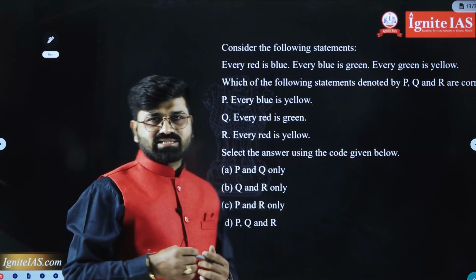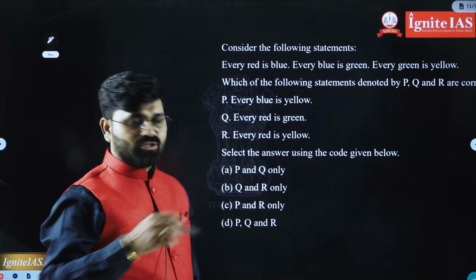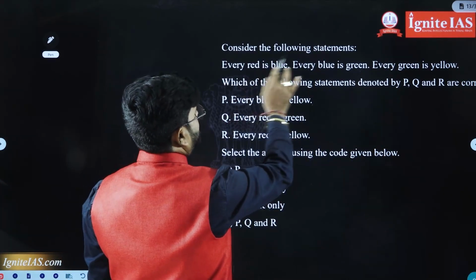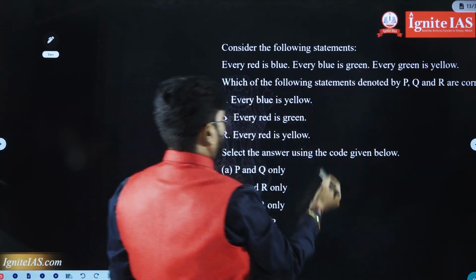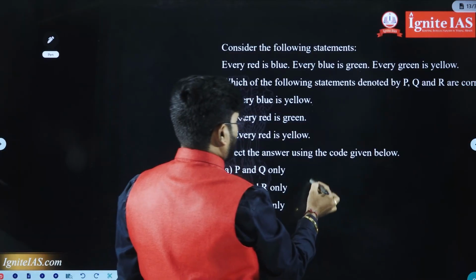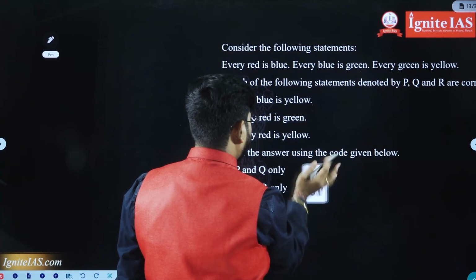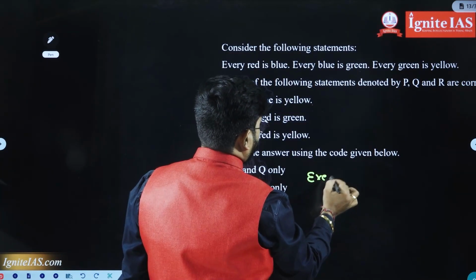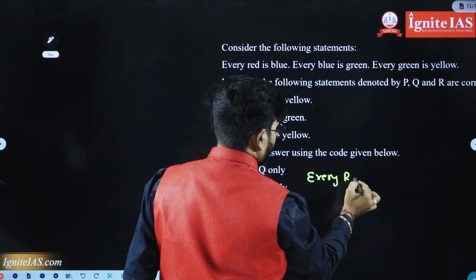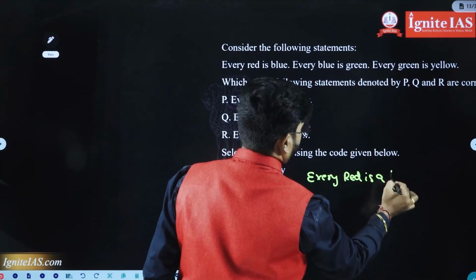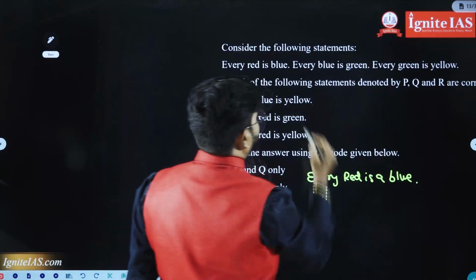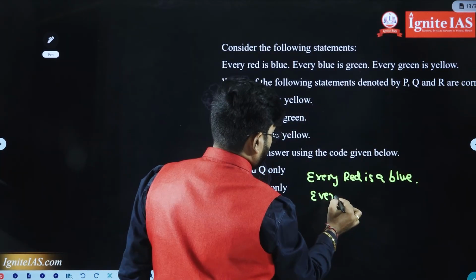This question was asked in UPSC CSAT 2026. Consider the following statements. Every red is a blue. Every means all, okay?